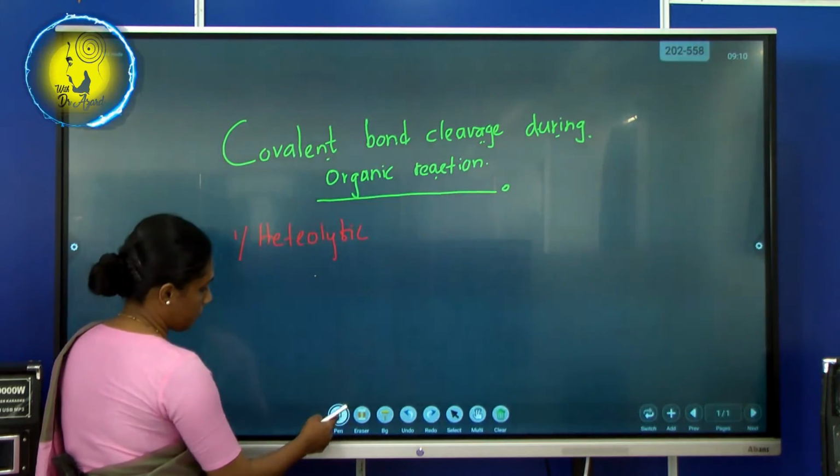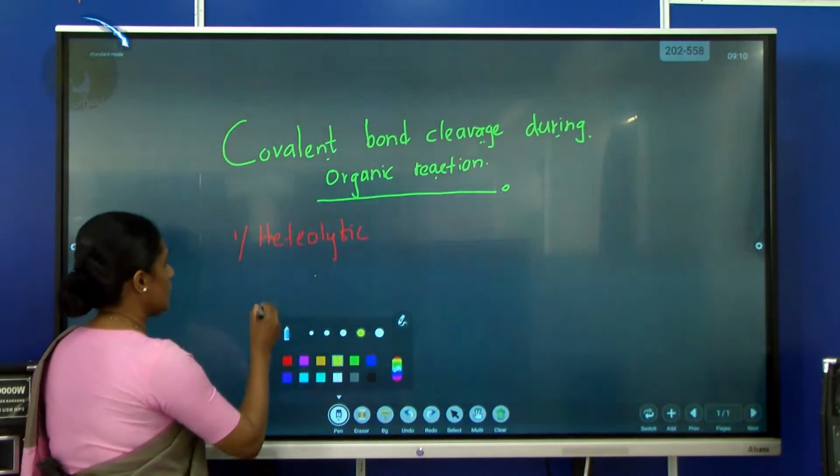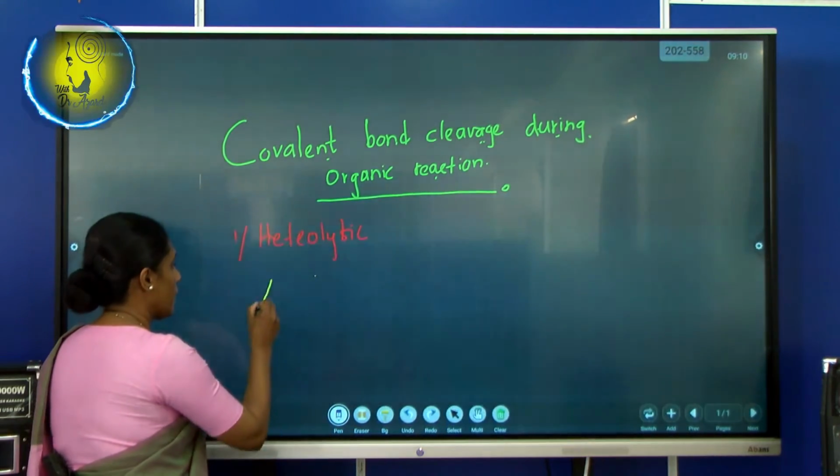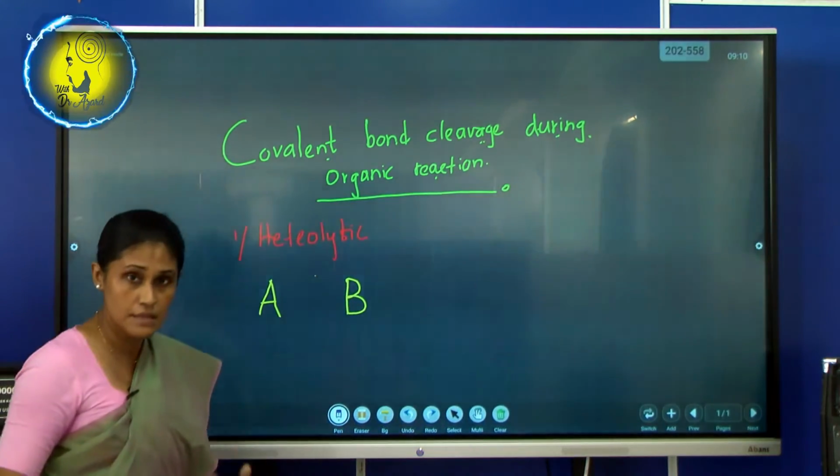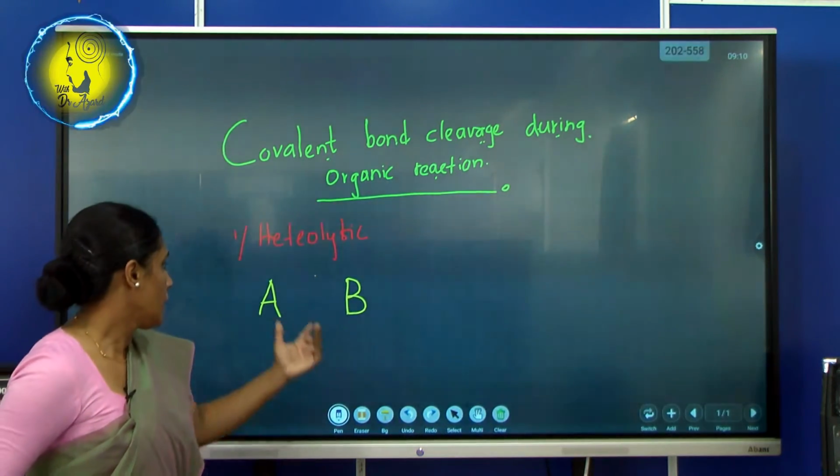Let's take A and B, that is easy for you. I have A and I have B. Just think A and B are some sort of atoms.